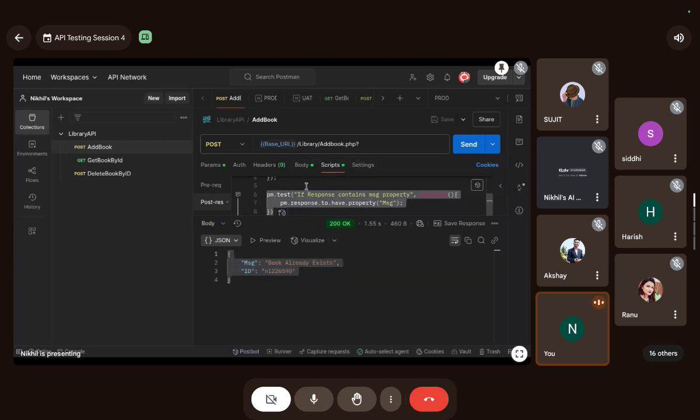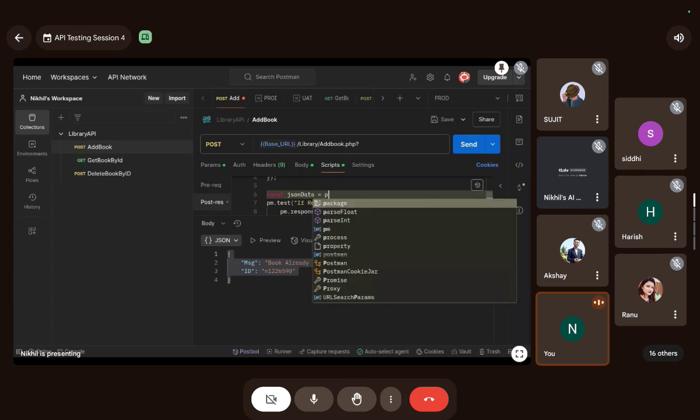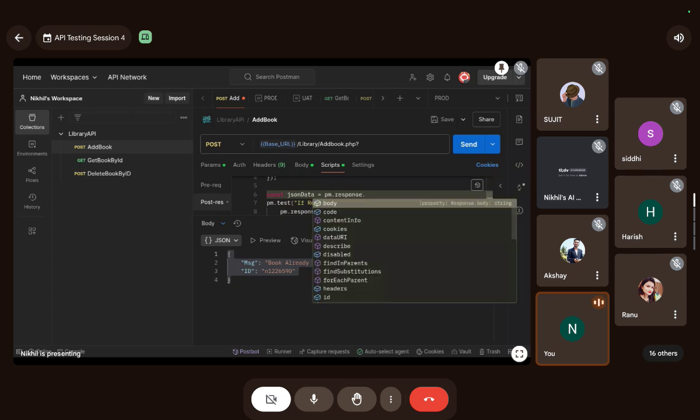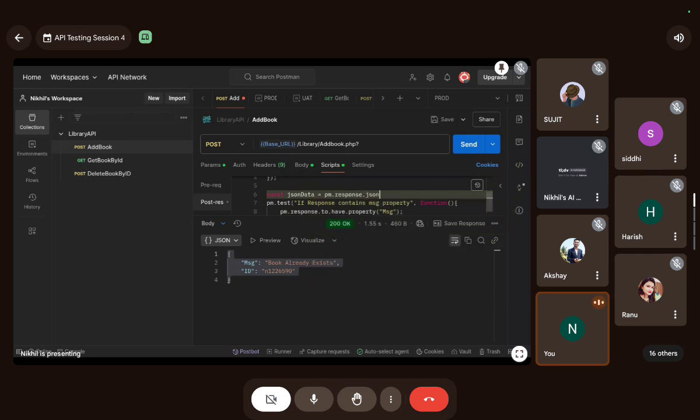So how are we going to do this? Let me show you. I will create a variable. To create a variable, you have to write const. I will grab this JSON data. I will write const jsonData is equal to pm dot response, and now the response is in the format of JSON. I've got this, guys. Now I'm going to change this a bit. See carefully.